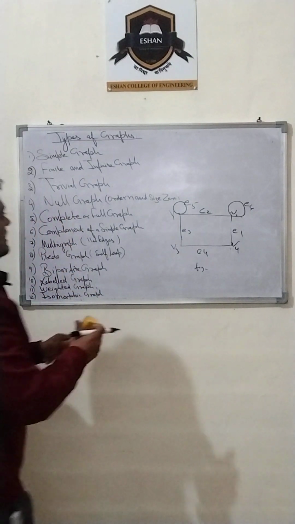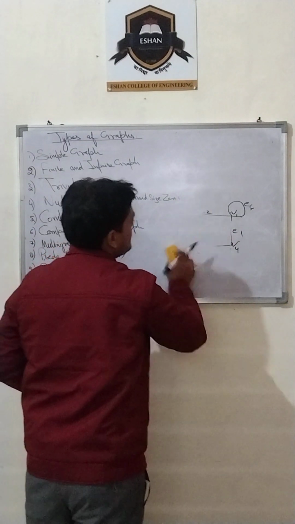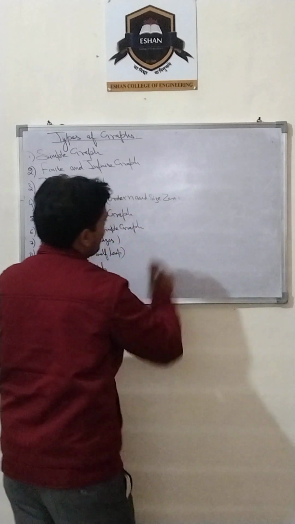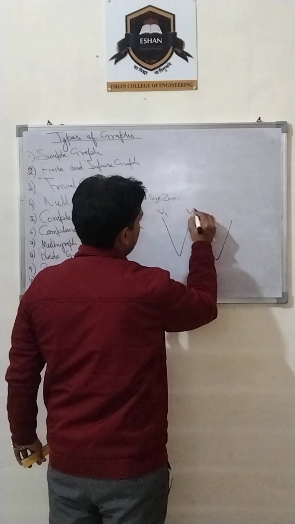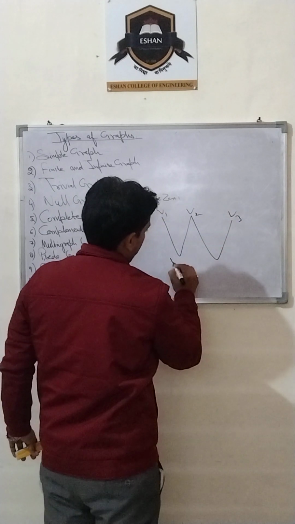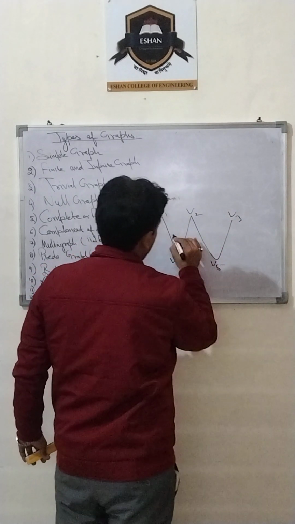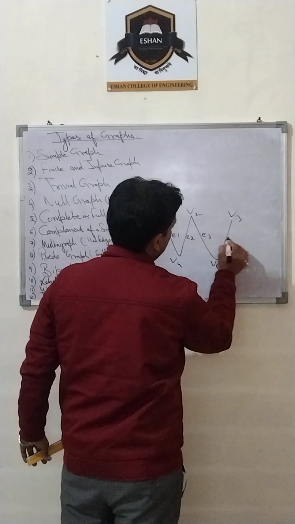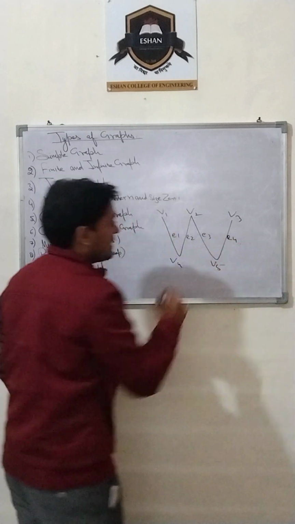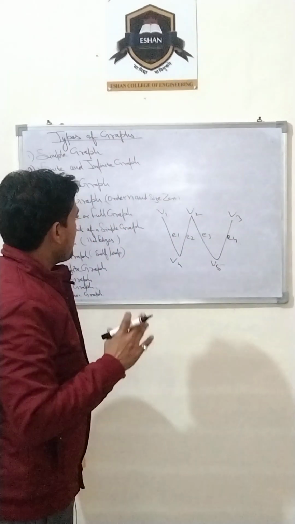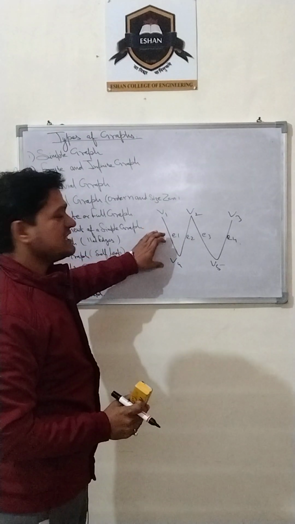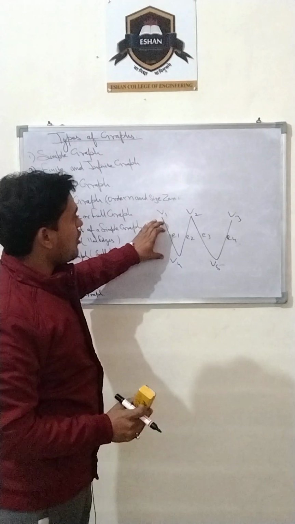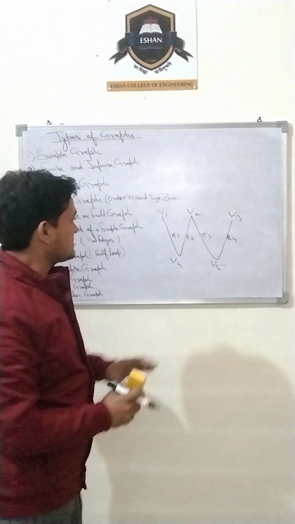Okay. Now bipartite graph. What is a bipartite graph? If I draw this graph V1, V2, V3, V4, V5, E1, E2, E3, E4, it is called a bipartite graph when I split the vertices of this particular graph into 2 sets.